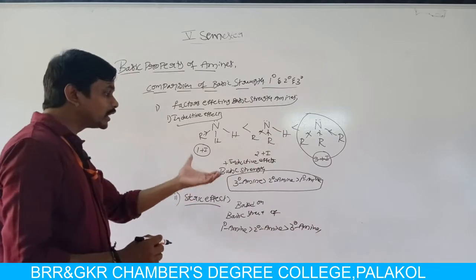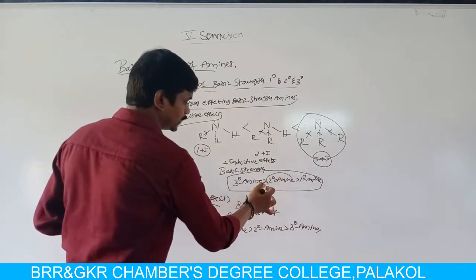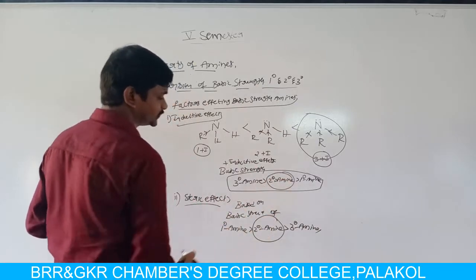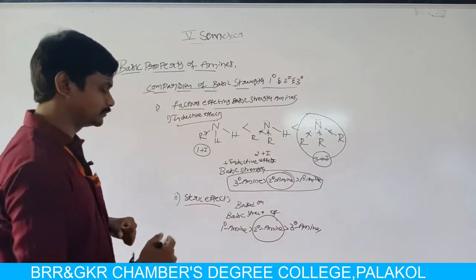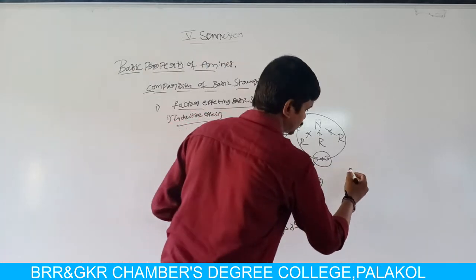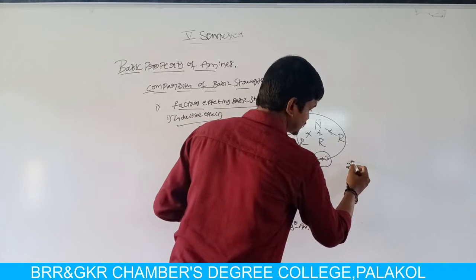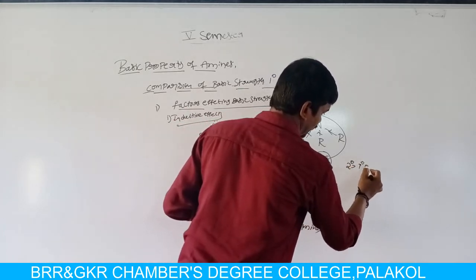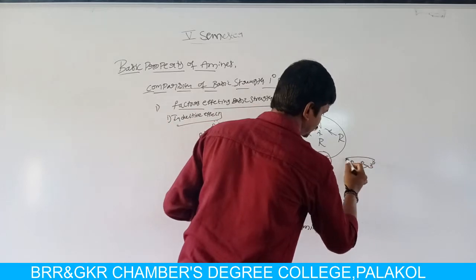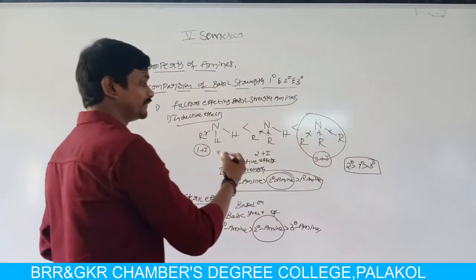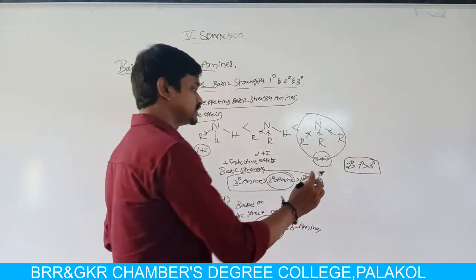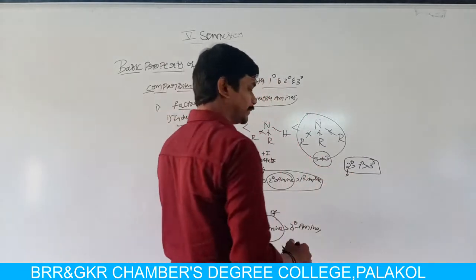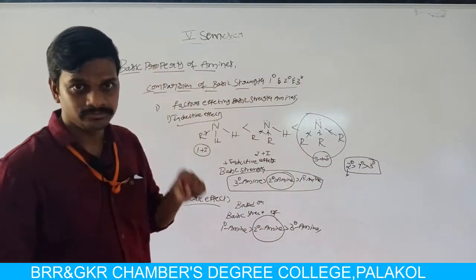By combining the two effects, secondary amine is in between the tertiary amine and primary amine, and experiments show that secondary amine is more basic than primary amine, and primary amine is more basic than tertiary amine.